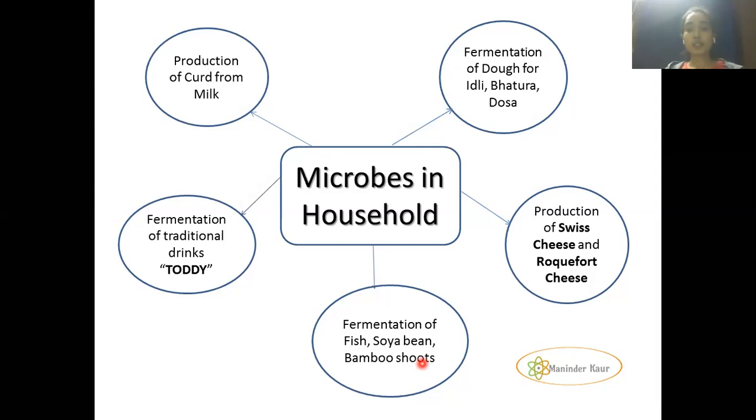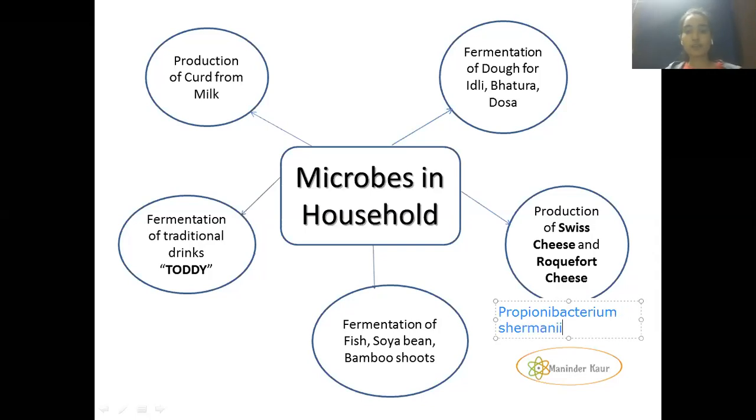Then there is the production of Swiss cheese and Roquefort cheese. If I talk about Swiss cheese, there are holes made on it by the perforations of carbon dioxide, and that is basically by a bacterium known as Propionibacterium shermanii.